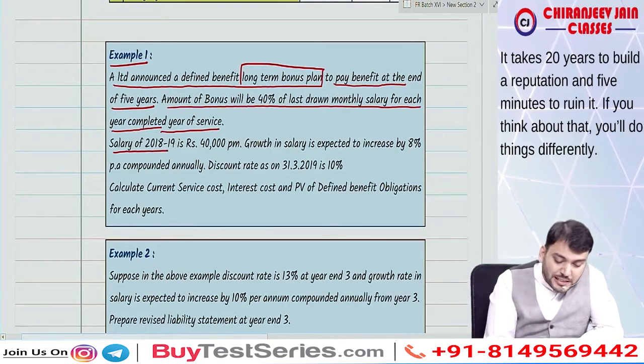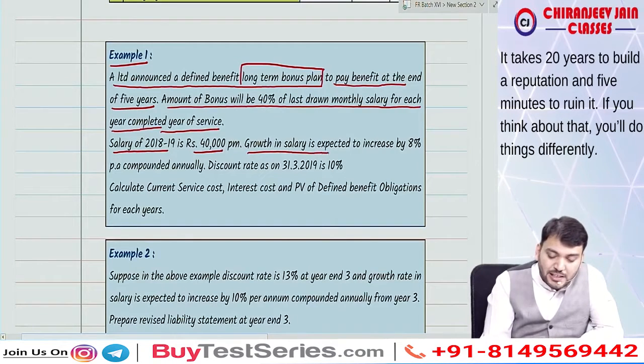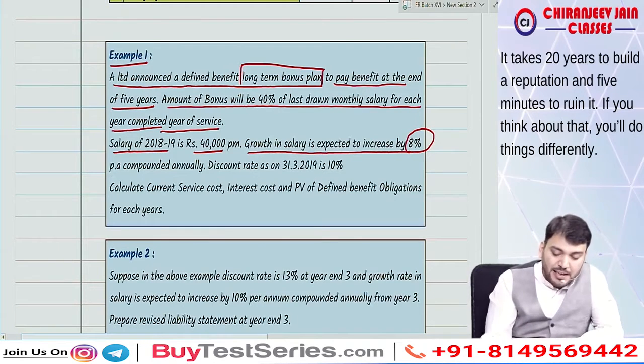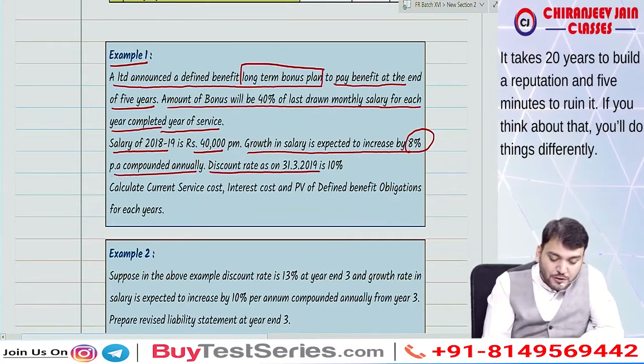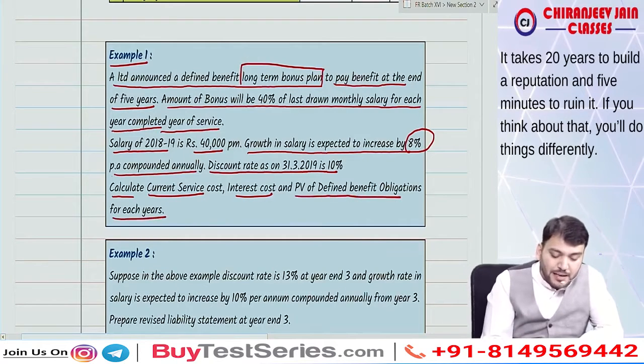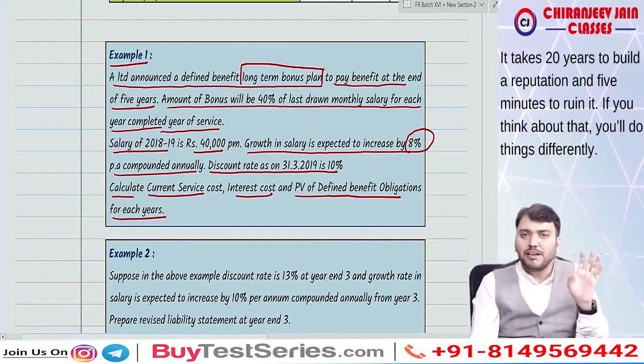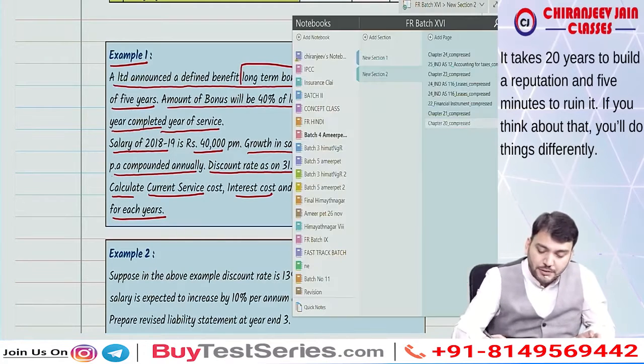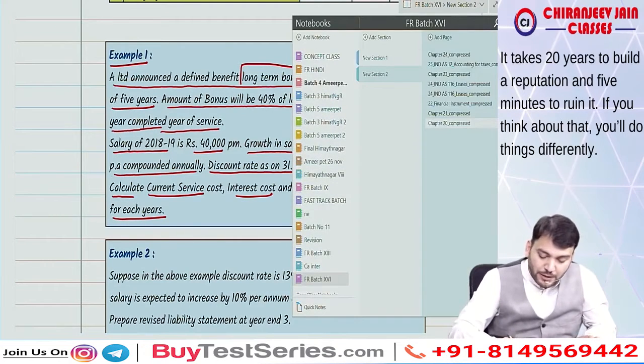Salary of 2018-19 is 40,000 per month. Growth rate in salary is expected to increase by 8%. This is expectation. 8% per annum compounded annually. Discount rate as on 31st March 2019 is 10%. Calculate current service cost, interest cost and present value of defined benefit obligation for each year. Very simple question. So let me do this question from your point of view.